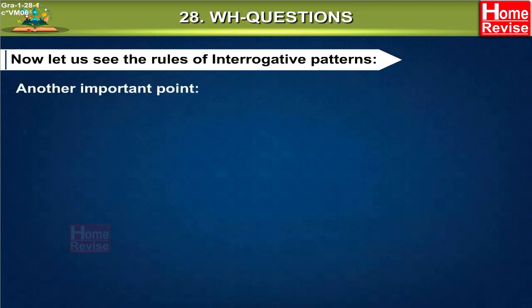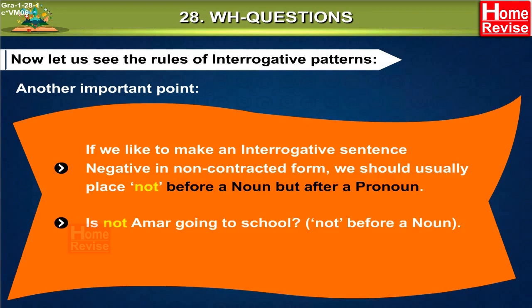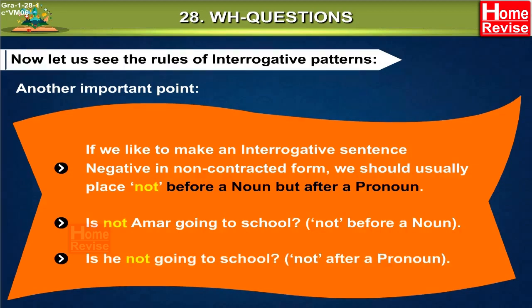Another important point. If we like to make an interrogative sentence negative in non-contracted form, we should usually place not before a noun, but after a pronoun. Is not Amar going to school? Not before a noun. Is he not going to school?